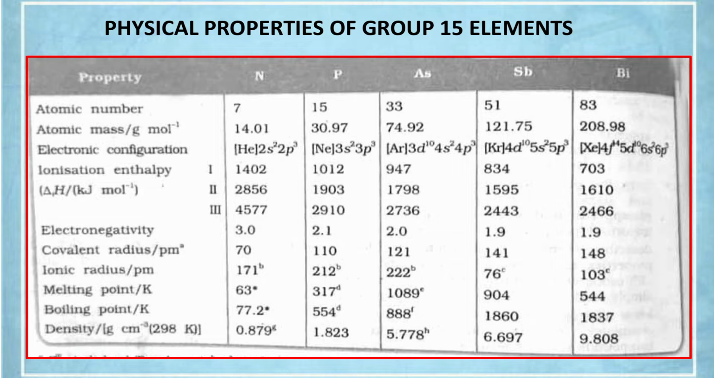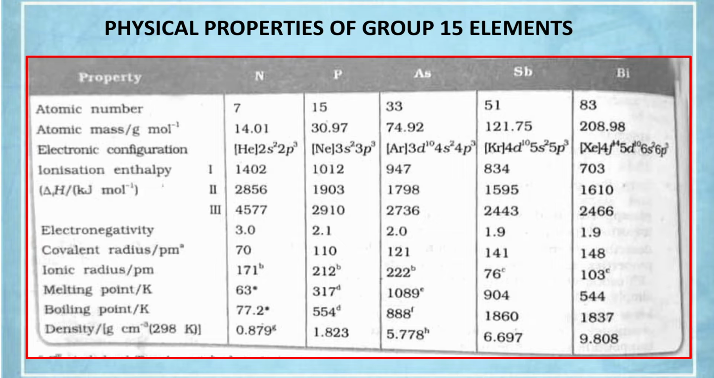Coming to electronegativity. Same thing, electronegativity also decreases down the group. Once again, because atomic radius increases, electronegativity decreases. But see, after phosphorus, once again the difference is too small. See the nitrogen electronegativity, 3, and phosphorus 2.1. Then arsenic 2, antimony and bismuth 1.9. The difference is once again small. Why?